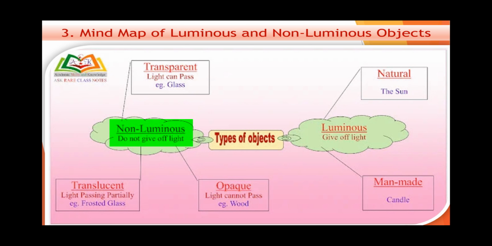They are further divided into three types. Transparent objects: light can pass through them. Example: glass. Translucent objects: light passes partially. Example: frosted glass. Opaque objects: light cannot pass. Example: wood.